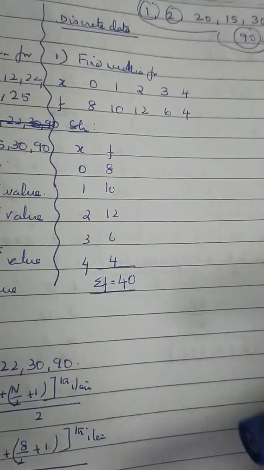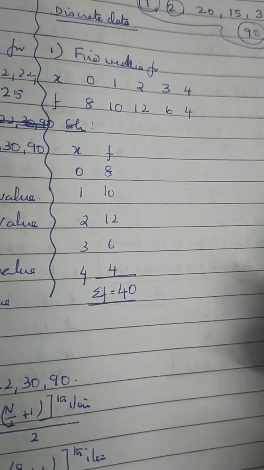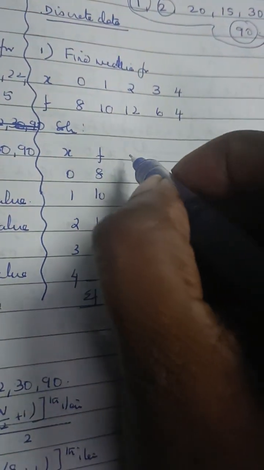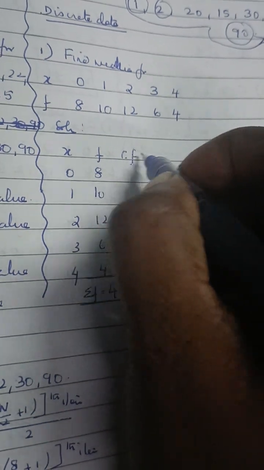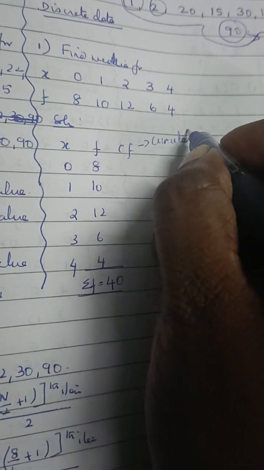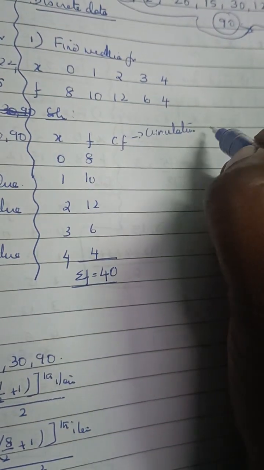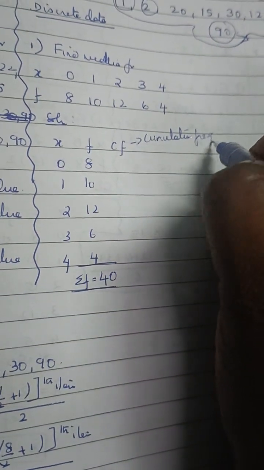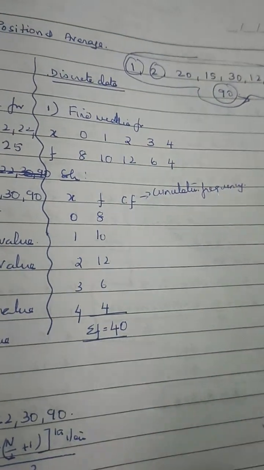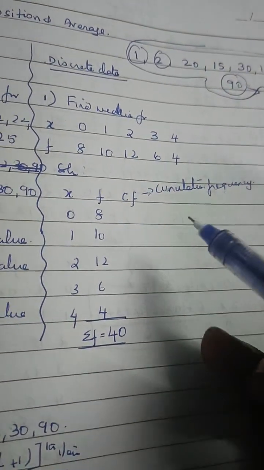Now our steps will change a little bit. Instead of finding f into x like last time, here we are going to find CF, which is nothing but cumulative frequency.